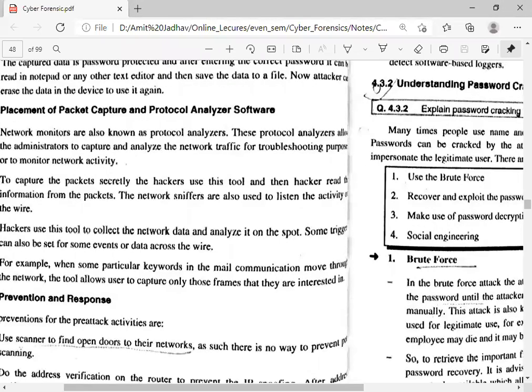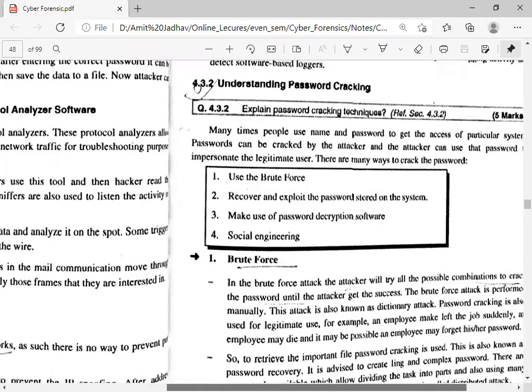Okay, so the first topic is password cracking, understanding password cracking. Whenever the attacker wants to enter our system, the attacker must know the user ID and password, because without it the attacker cannot enter our system. So for breaking the authentication or breaking the security, the attacker must follow the following techniques.